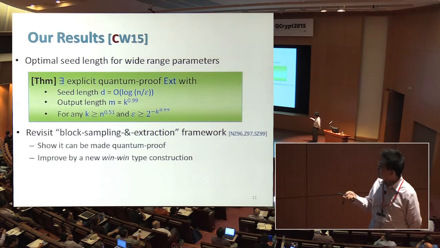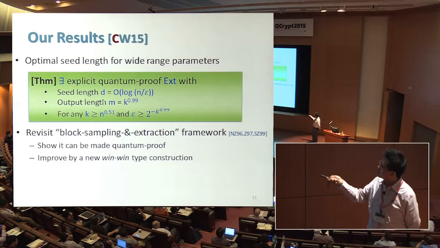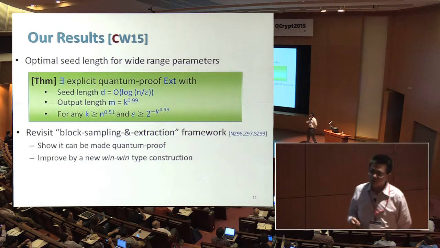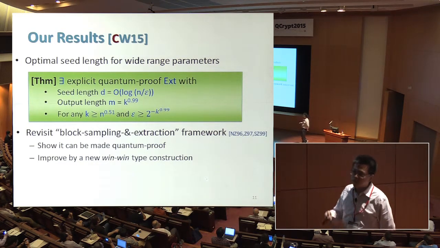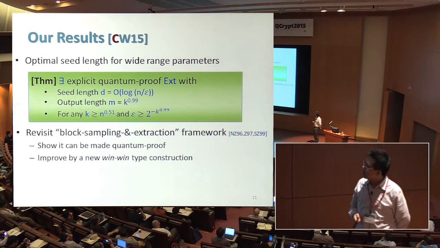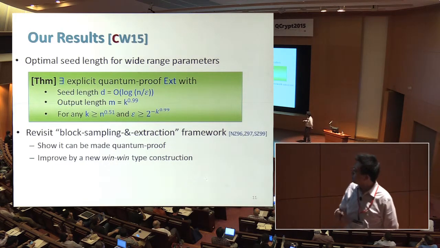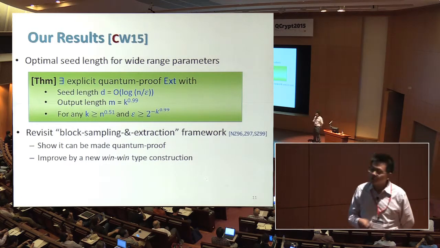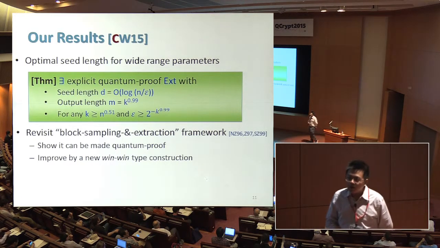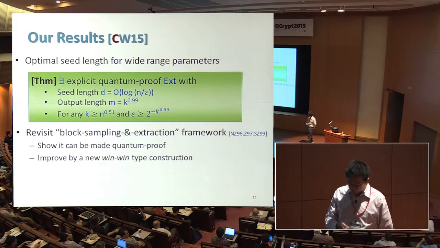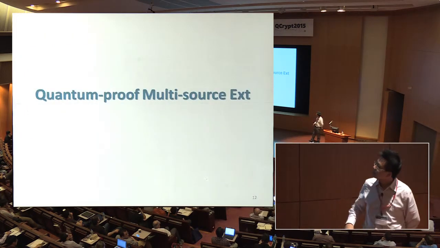The main suboptimal term is the limitation on this entropy region here. I will comment on it later. This is done by revisiting a classical framework from the 90s and showing that it can be made quantum proof, and improving the parameters by a new win-win construction. Again, I'll mention this later.